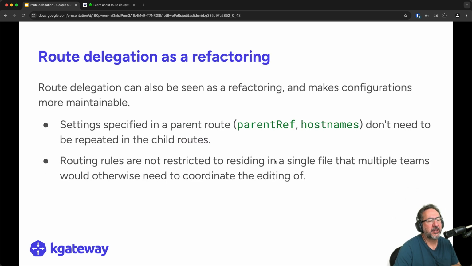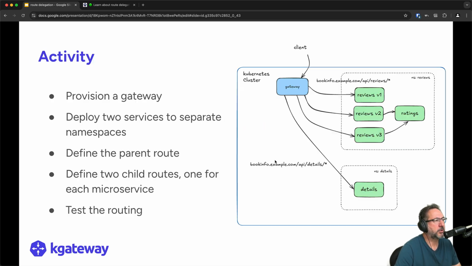One can look at route delegation as a means of doing refactoring. By refactoring, I mean the elimination of duplication and the simpler management or maintenance of our routing configurations. So we can specify common elements in a parent route that don't need to be repeated in a child route. And we're also not restricted to putting all of our routing rules in a single large file. We can split it up and apportion child routes to different teams who then maintain their own rules without having to concern themselves with conflicts or editing files that concern other parties.